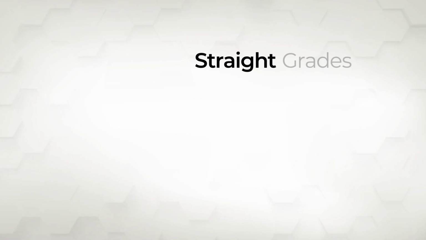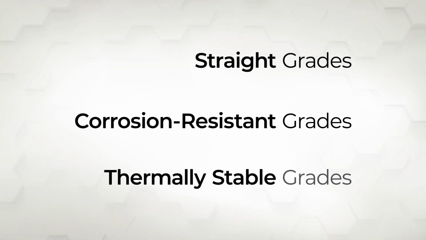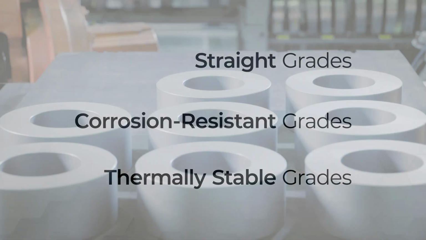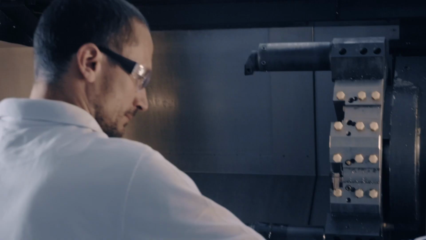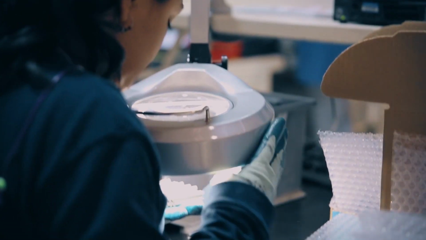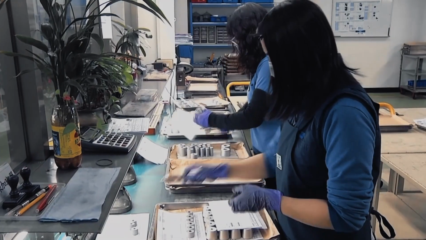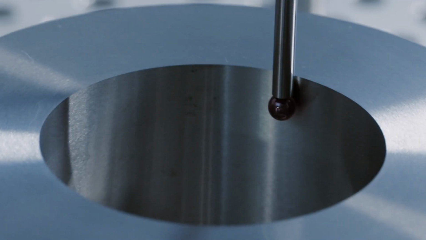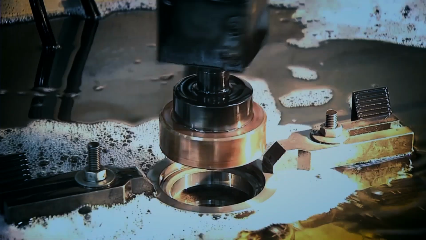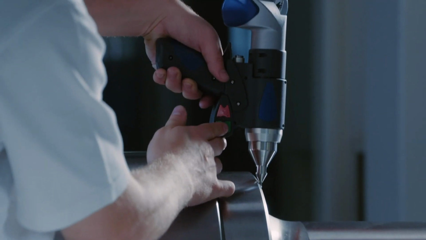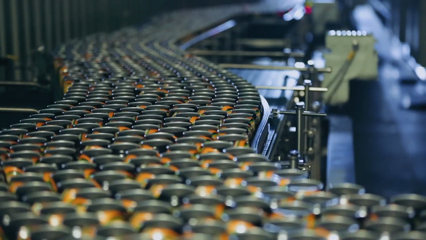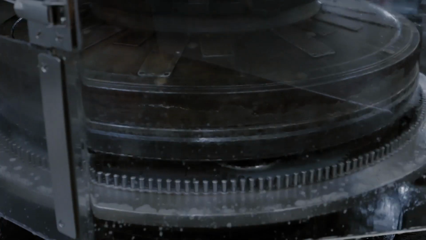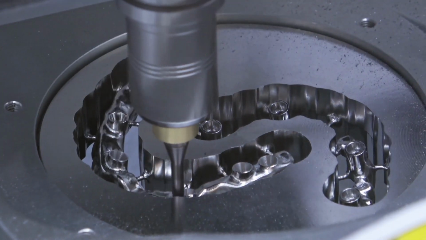All of these groups, straight grades, corrosion-resistant grades, and thermally stable grades, include a variety of subgrades that can be tailored to specific applications. At Hyperion, our focus is on developing next-generation materials, products, and process technologies, including the latest cemented carbides. Our state-of-the-art manufacturing process and global footprint allow us to control all the manufacturing steps from raw material powder to the final carbide product. This allows us to deliver superior manufacturing solutions for various industries, including aerospace, automotive, can making, oil and gas, metal forming, steel manufacturing, hygiene products, and medical and dental tools.